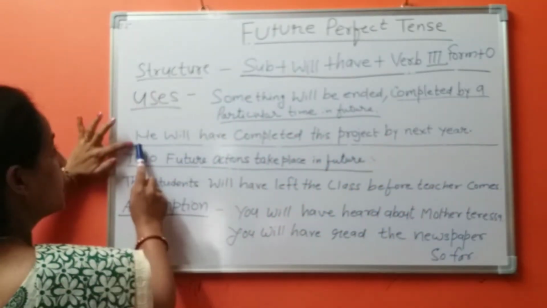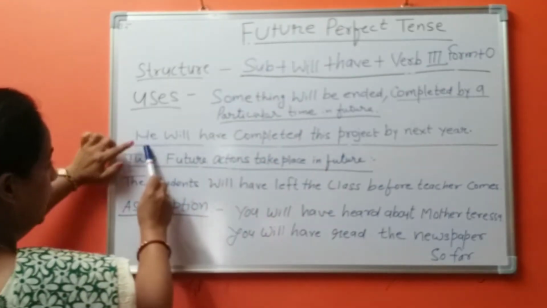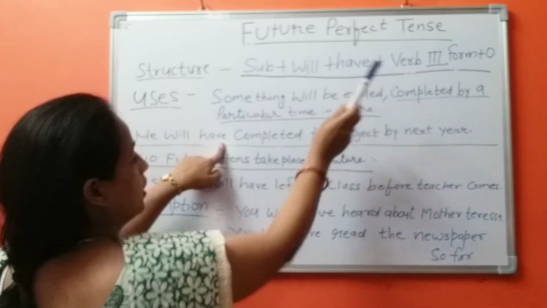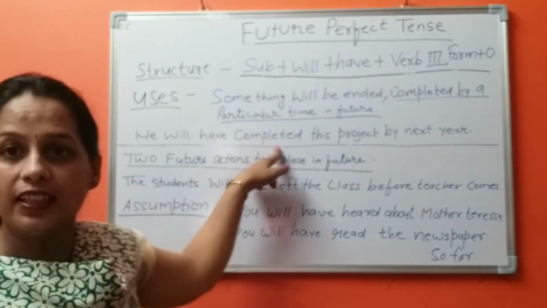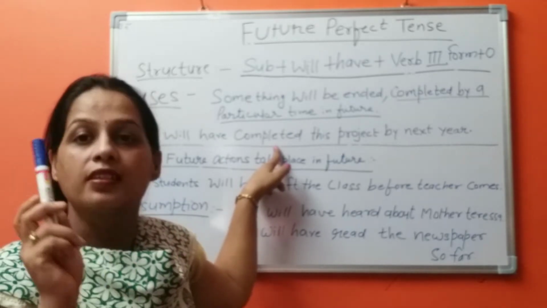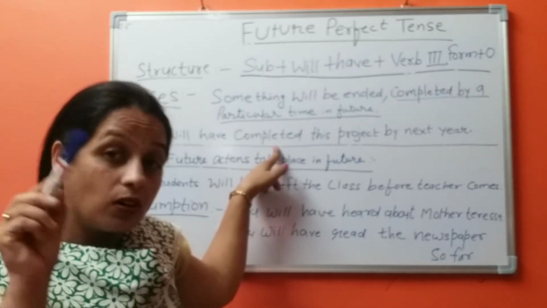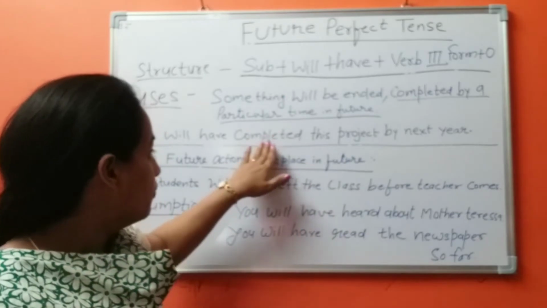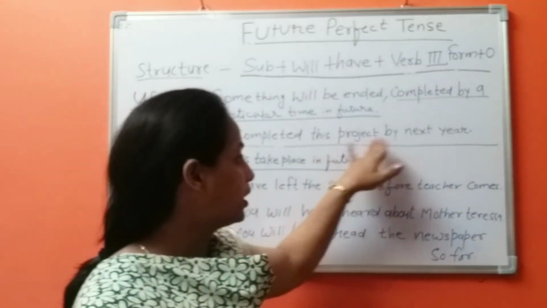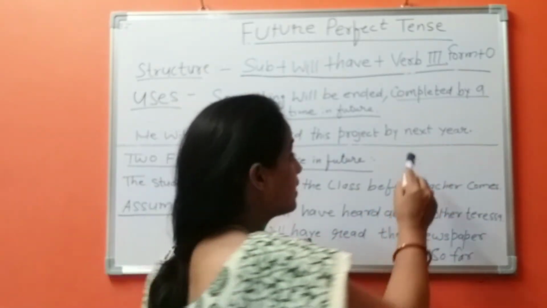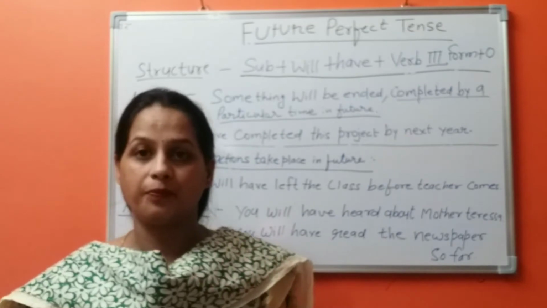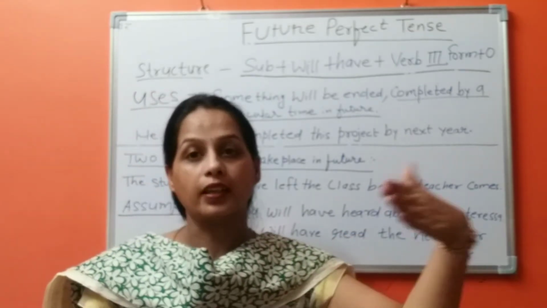Friends, first the subject he, will have, completed. It is the third form of the verb. First form is complete, second form is completed, third form is also completed. So we use the past participle form of the verb, this project by next year. This next year is showing the future activity, the upcoming year.